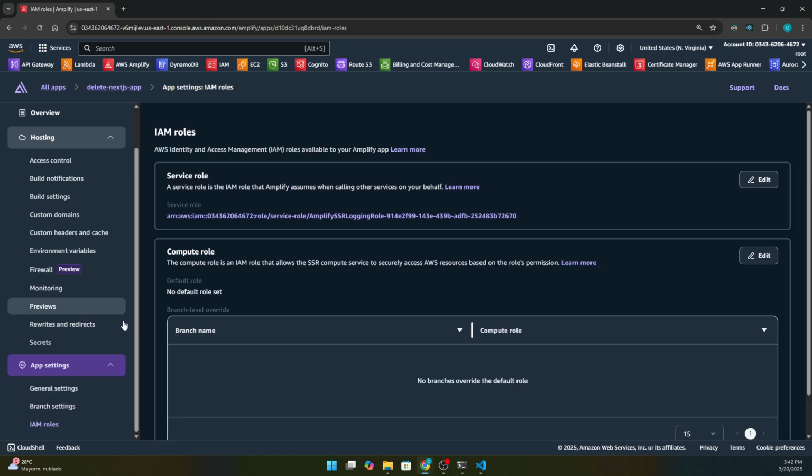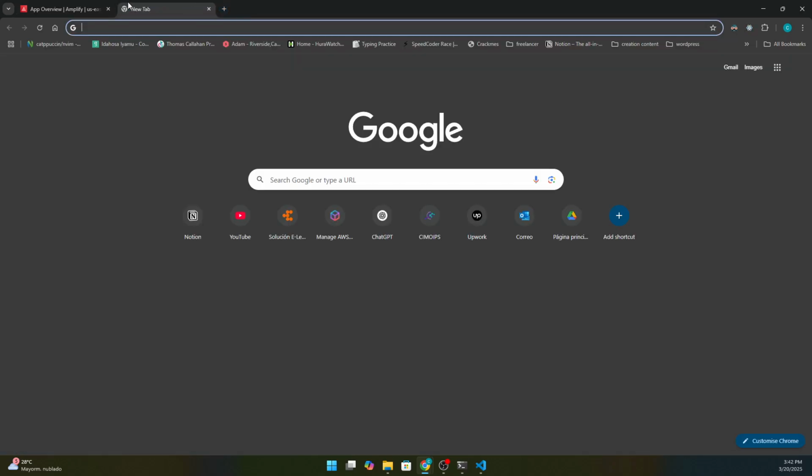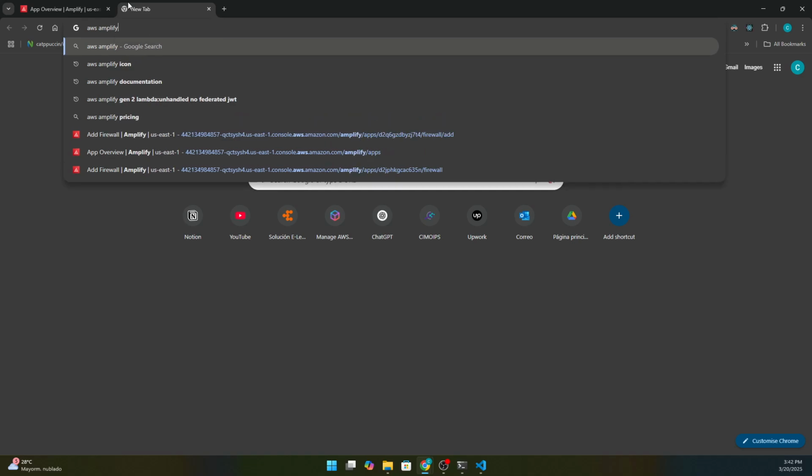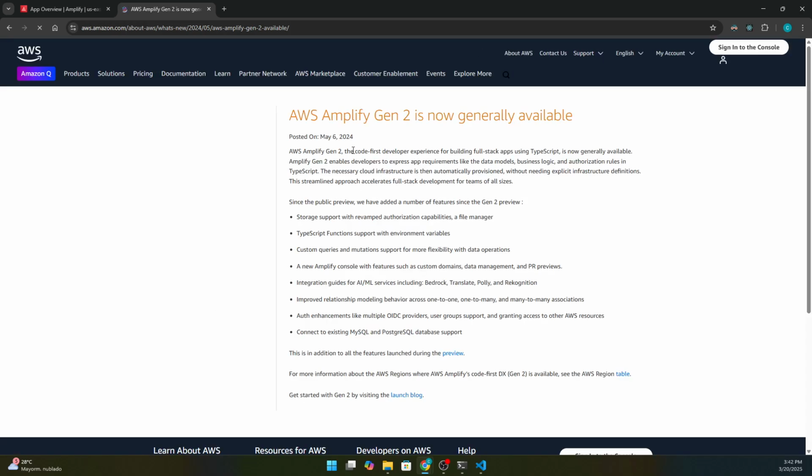And IAM roles, this is a new one. Something that I want to tell you is that this service, Amplify Gen 2, is not older than one year, because the official release notes about AWS Amplify Gen 2 are from May 2024, as you can see.